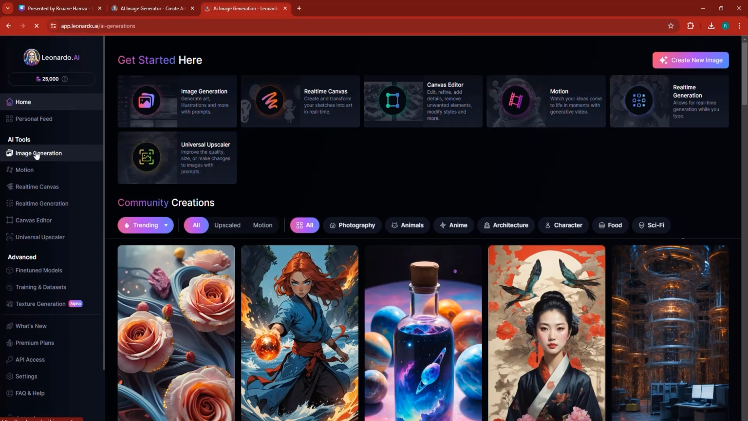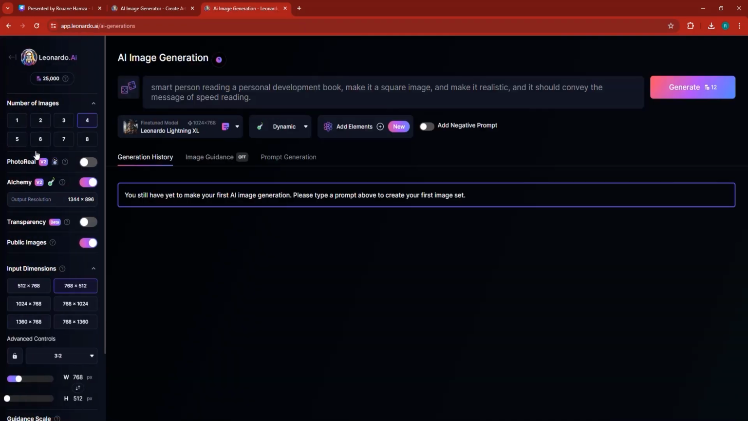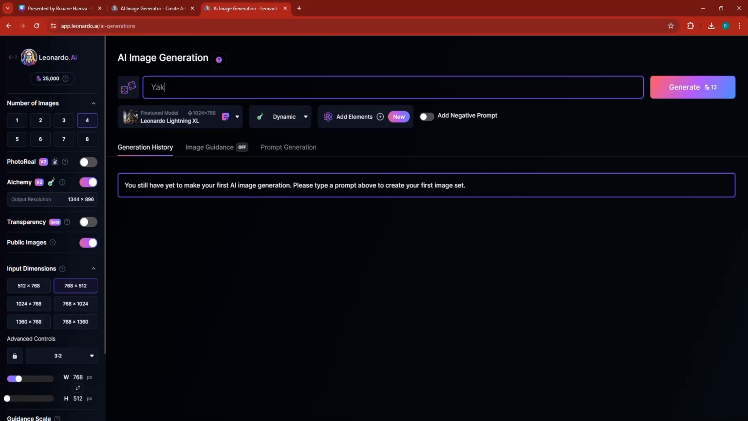Once you click on the image generation option, you can think of anything. Think of something, okay? Now let's think of a Yakuza mafia boss sitting in a luxury chair, looking sharp with Ray-Ban glasses, okay? Now here, I'm going to utilize the photo reel.